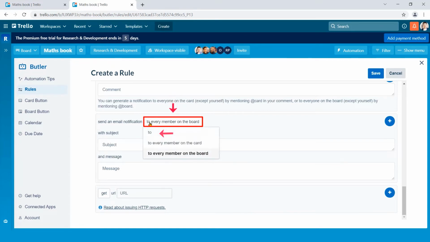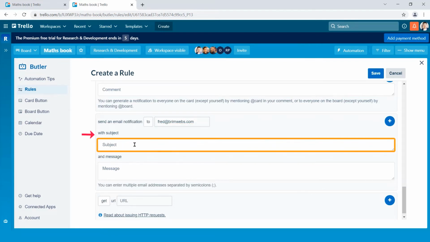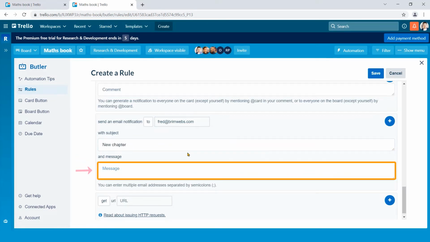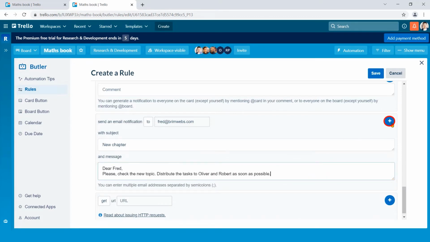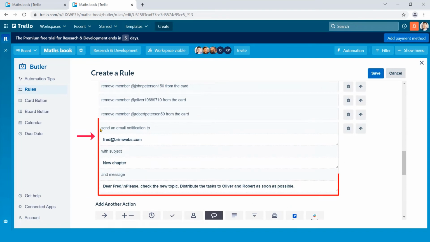Just click on To. Now type email addresses of Fred. Type subject on here and then type messages. After that, click on this plus button. See, email notification has been sent.